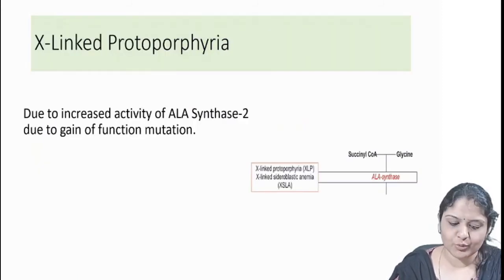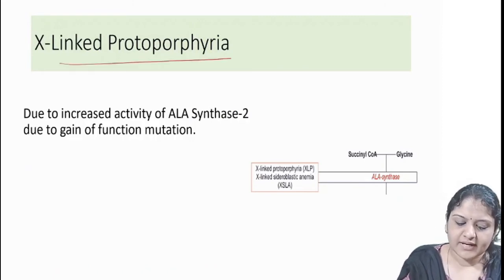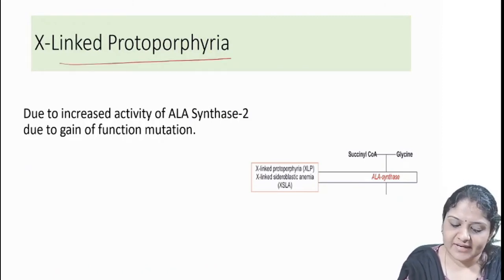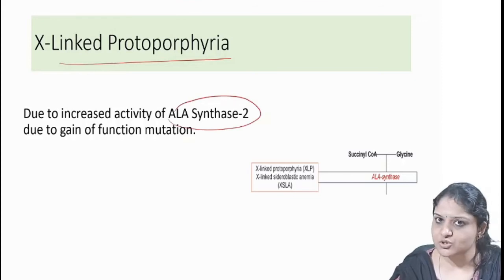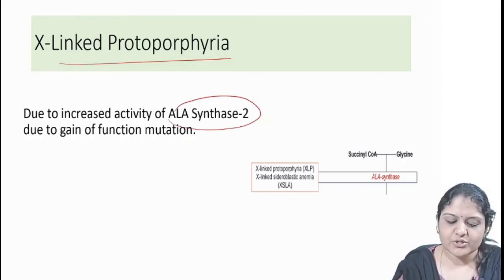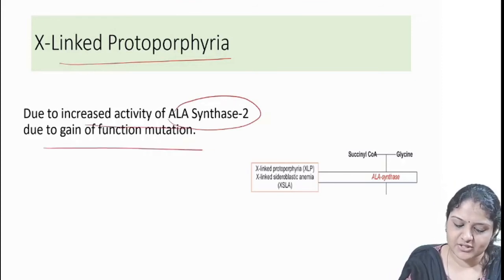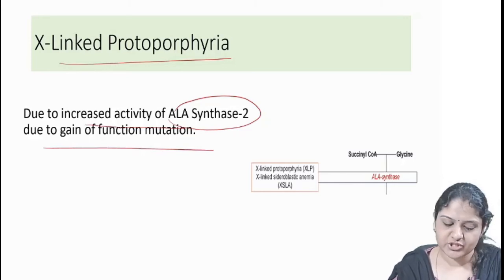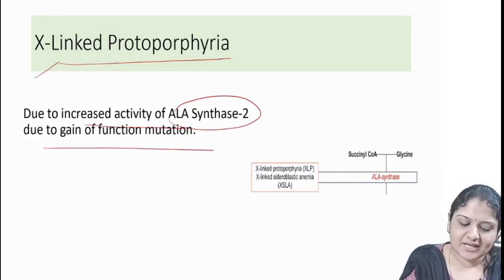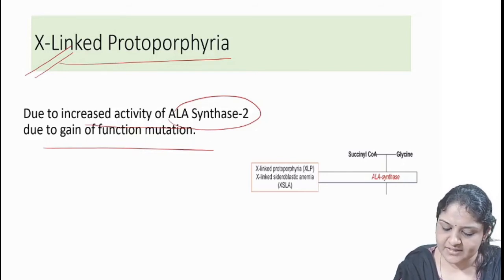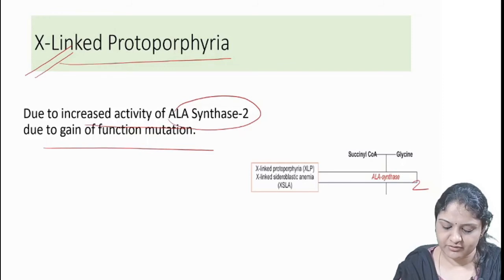Then about X-linked protoporphyria. That is due to the increased activity of ALA synthase 2. So where is this ALA synthase 2 present? In the erythroid cells, right? So due to the increased activity of ALA synthase 2, due to a gain of function mutation, this causes X-linked protoporphyria. So that results in X-linked protoporphyria.